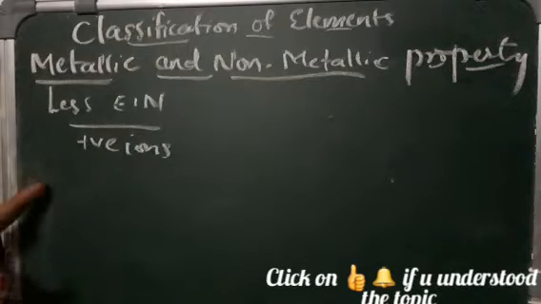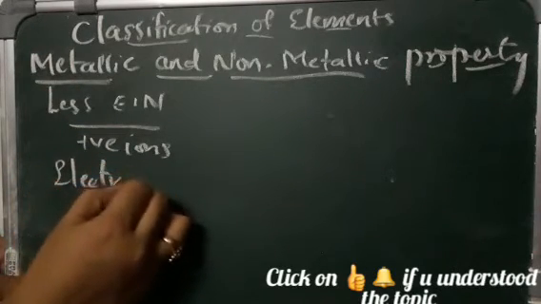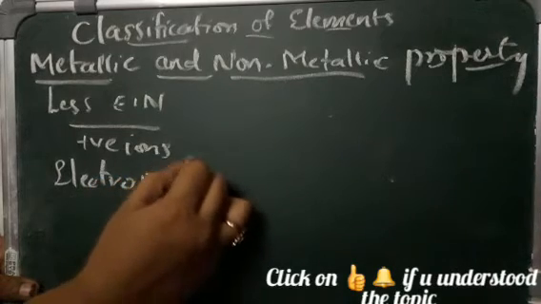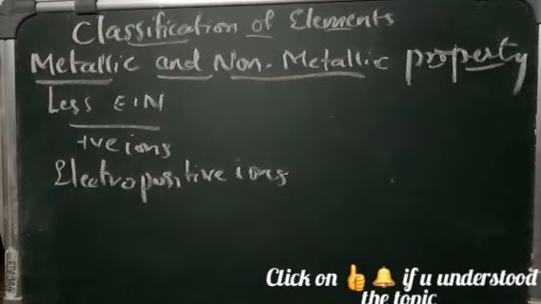This property is often termed electropositivity. So they are called electropositive ions, and metals are electropositive elements.